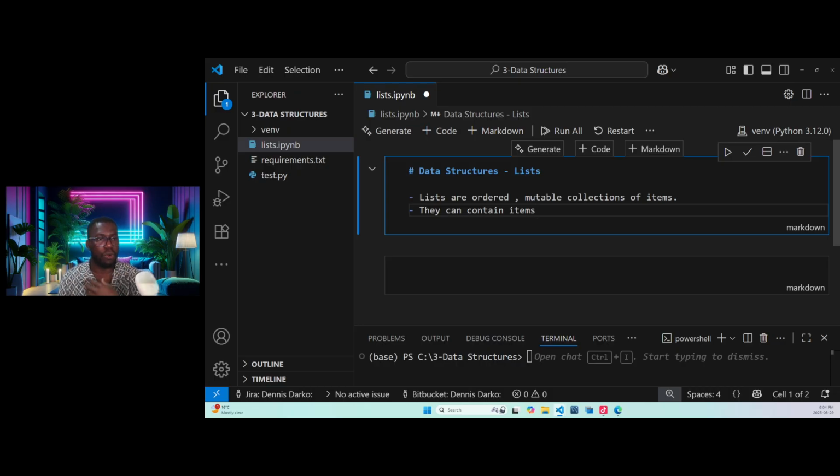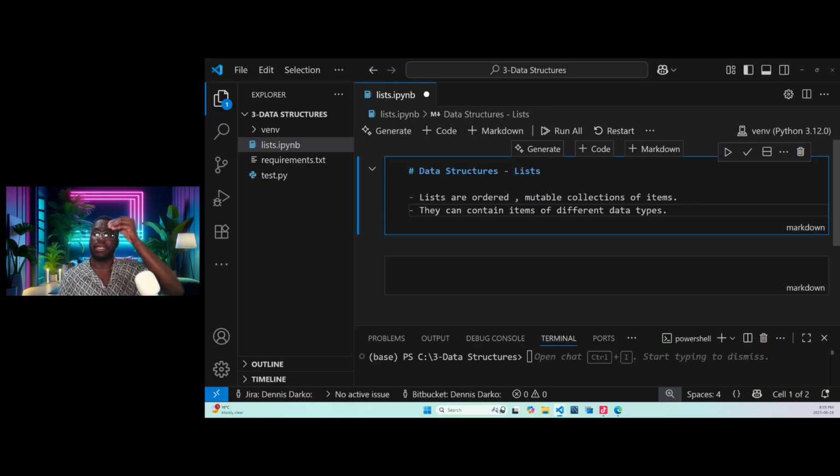So they can contain items of different data types. So you see, now we are clear on lists. We don't need to go and learn anything else. Just learn this. Lists are ordered.